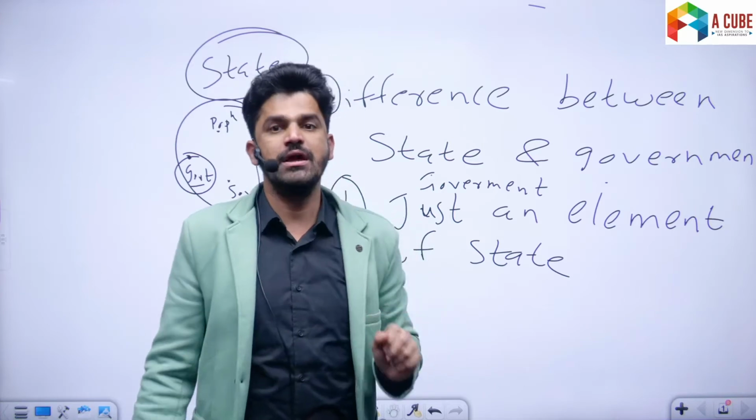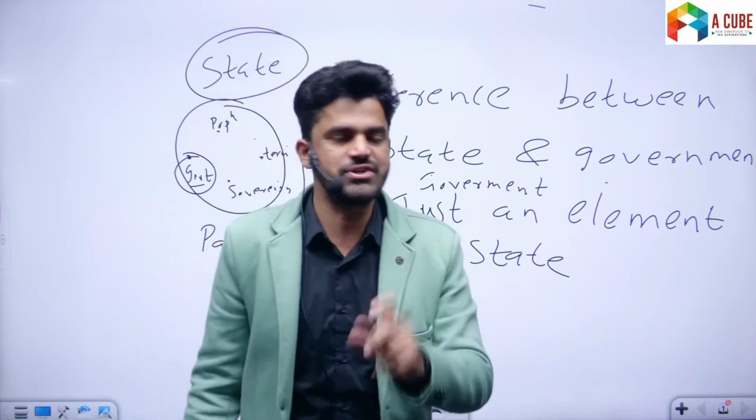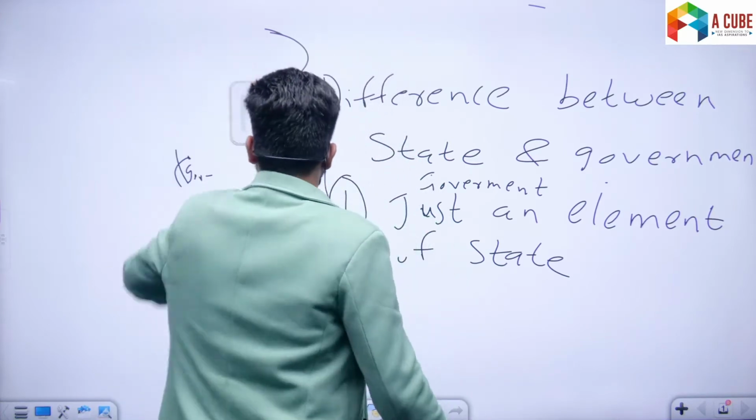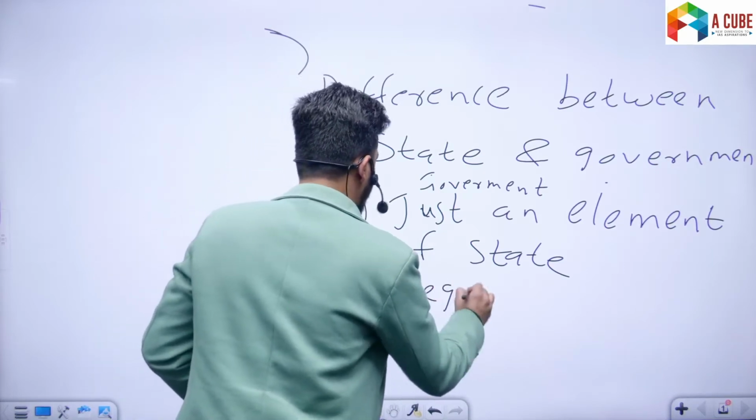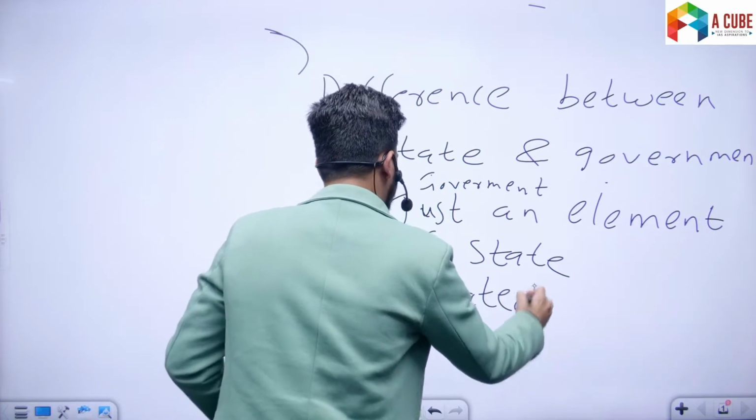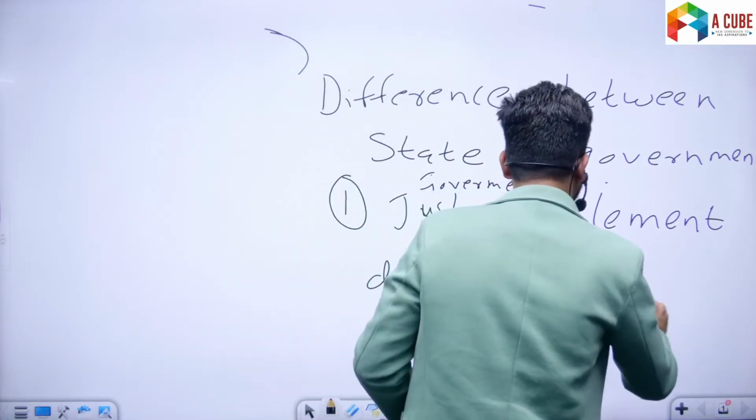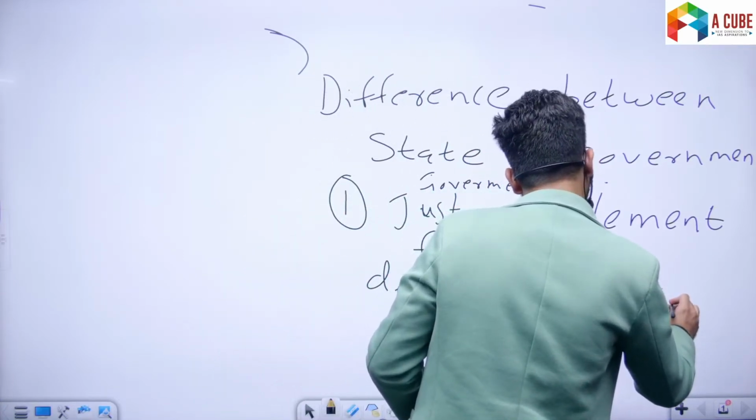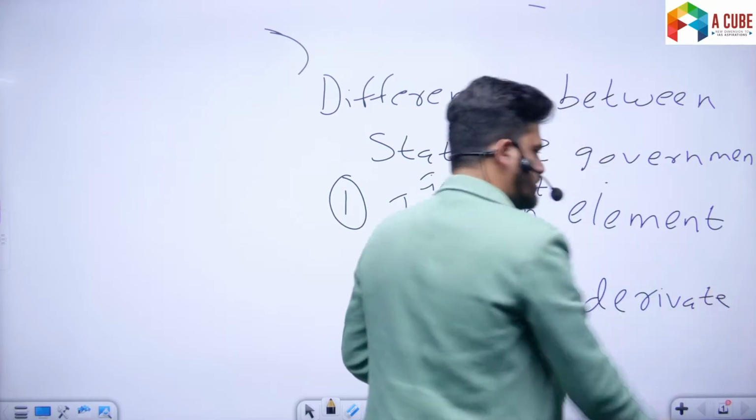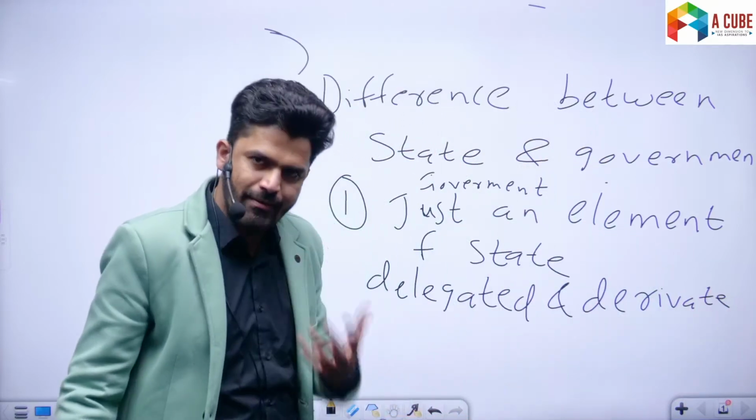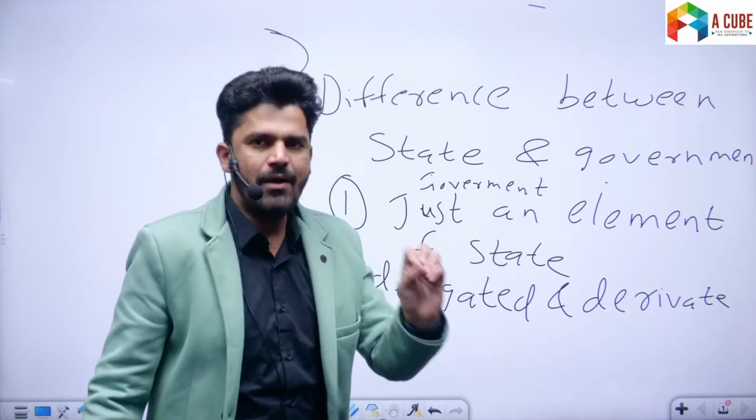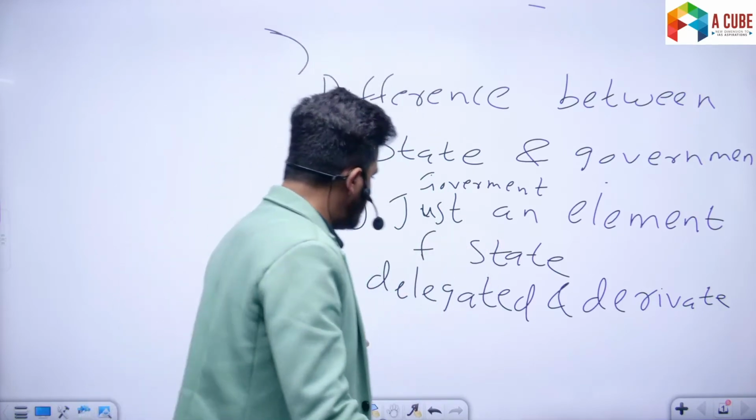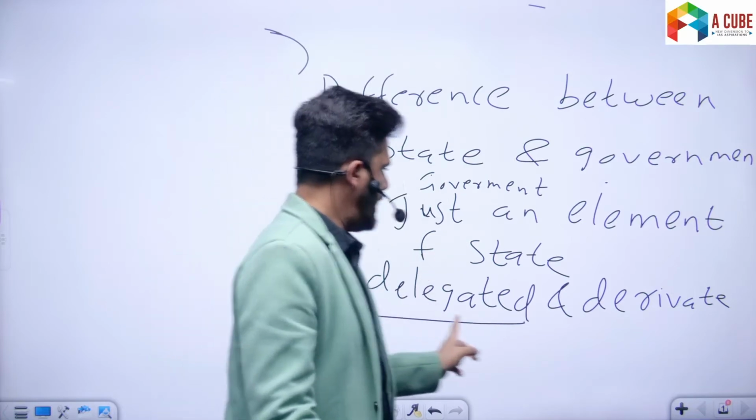What does it mean? It means that the powers of the state are merely delegated. Powers of the government are delegated and derivative. They are derived from the state. Government does not have original powers. The powers of the government are delegated by the state, and derivative.